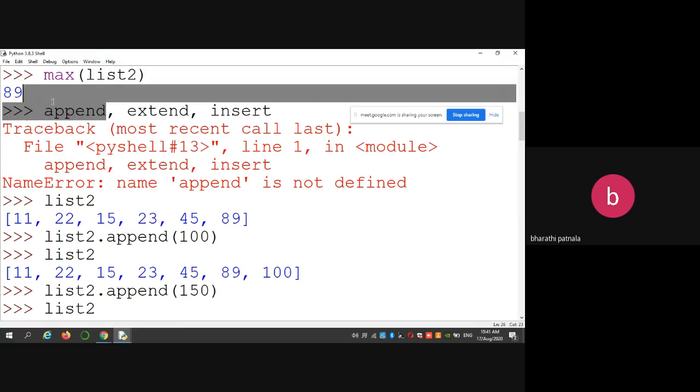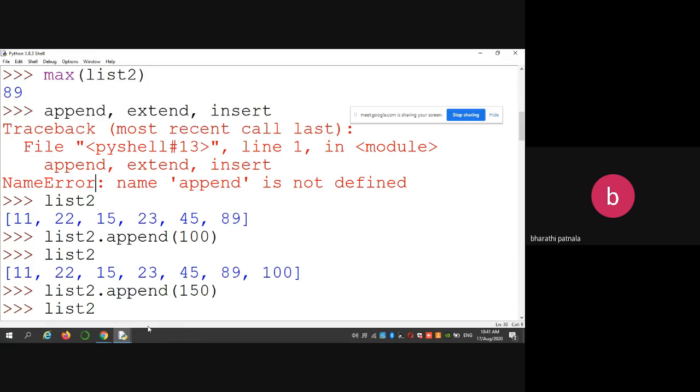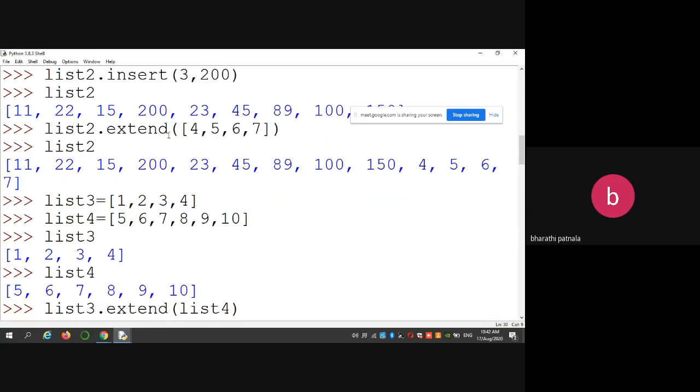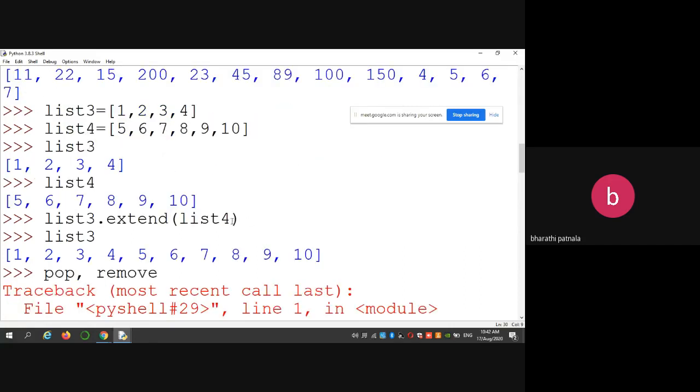Append is used to add content at the ending of the list. Insert is used to add any element at the desired index. So append is adding the elements at the end. Insert is adding the element in the desired position. Extend is nothing but you are adding one more list to the given list. Directly you can write the list, or else you can give the name of the list. Then automatically this list 4 is added to list 3.